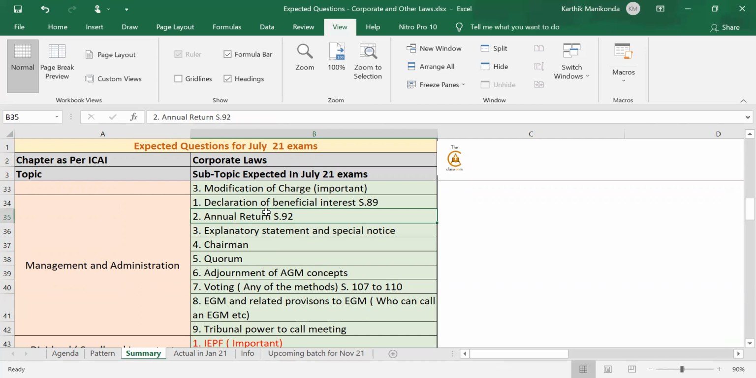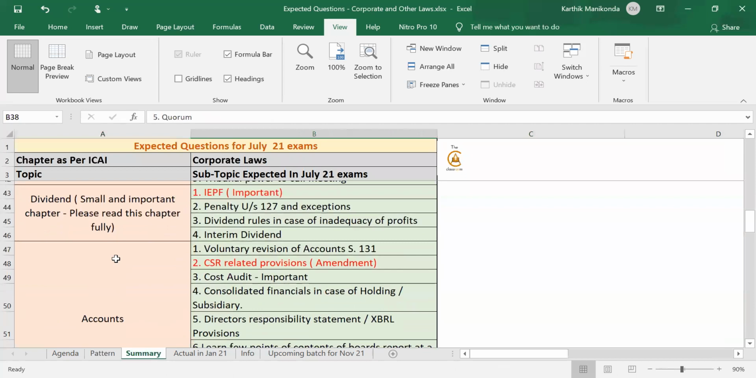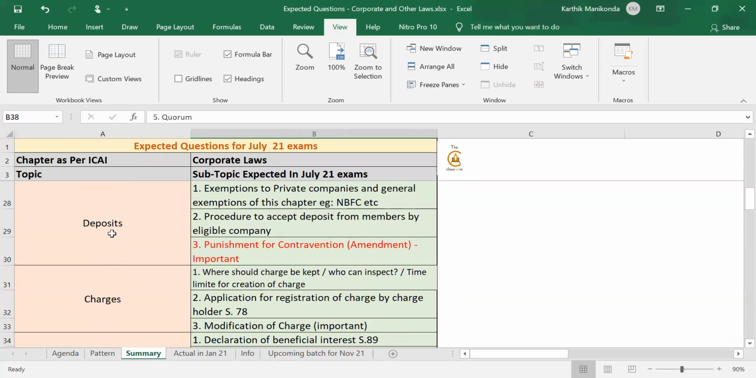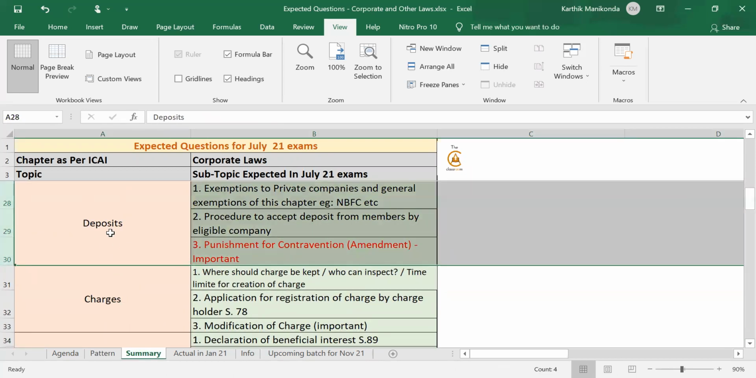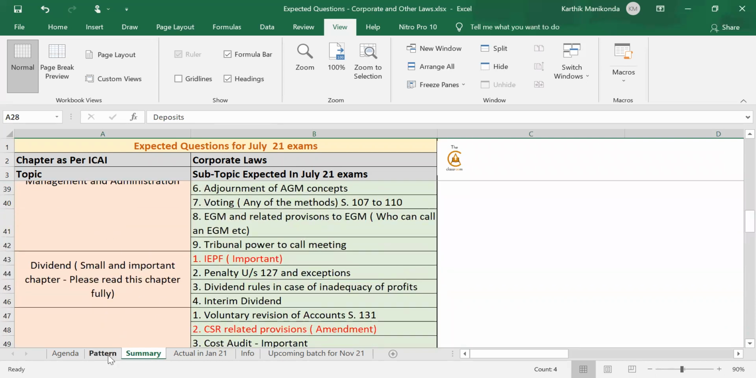So I've included these new topics plus some old topics which are already tested that might repeat, like explanatory statement, special notice, quorum, etc. Now, for some chapters, if you take deposits, most topics are already tested, so repetition will start. But for some topics, repetition is yet to start.